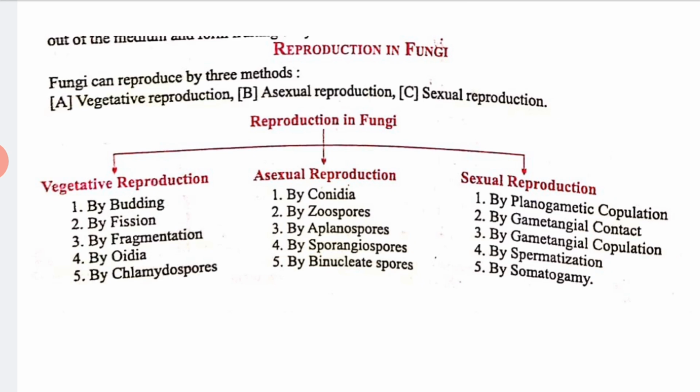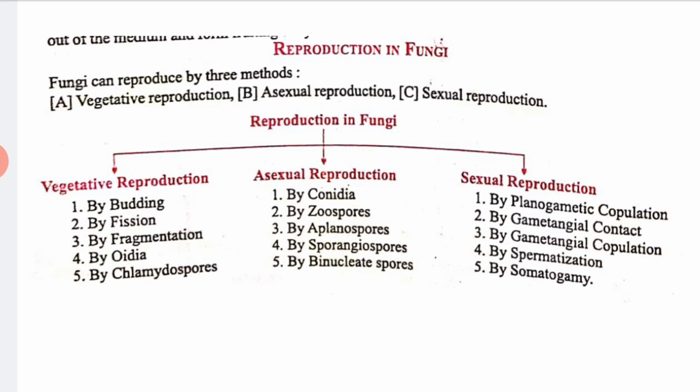Fungi can reproduce by three methods. I have already told you this: vegetative reproduction, asexual reproduction, and sexual reproduction. See how clearly it is given here. You can see vegetative reproduction mode, asexual reproduction mode, and sexual reproduction. Let us start with vegetative reproduction, which may take place by the following methods.